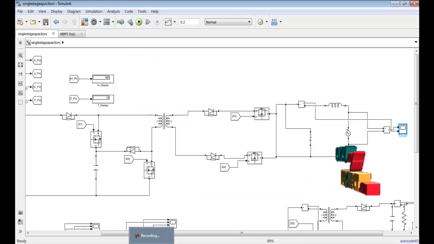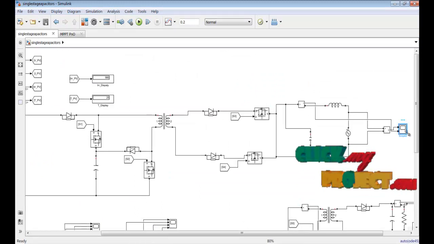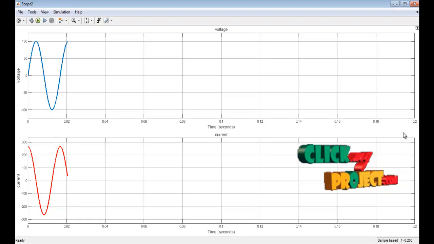The run is now complete, so the final output is the voltage and current.